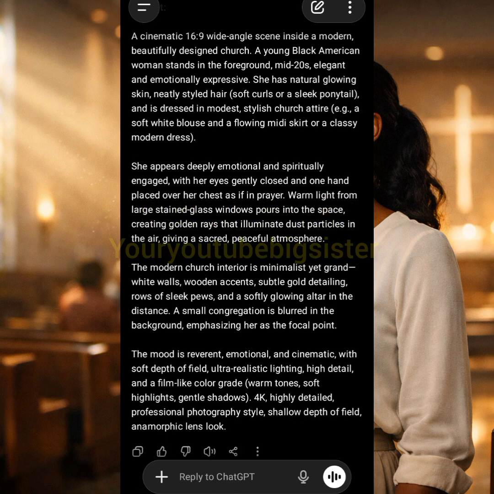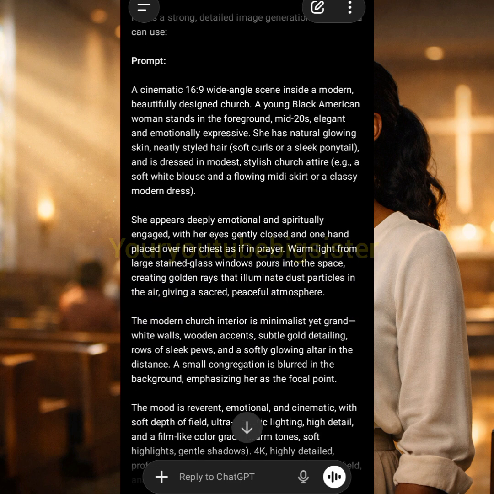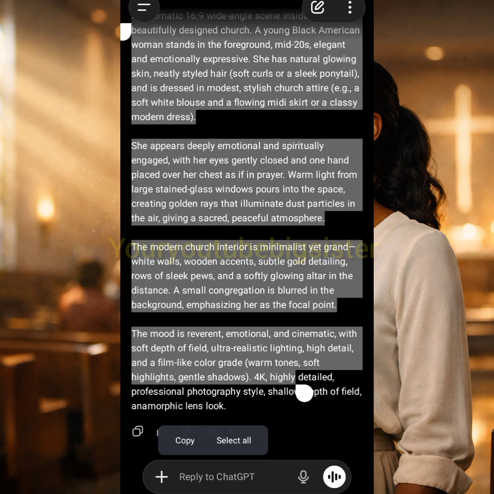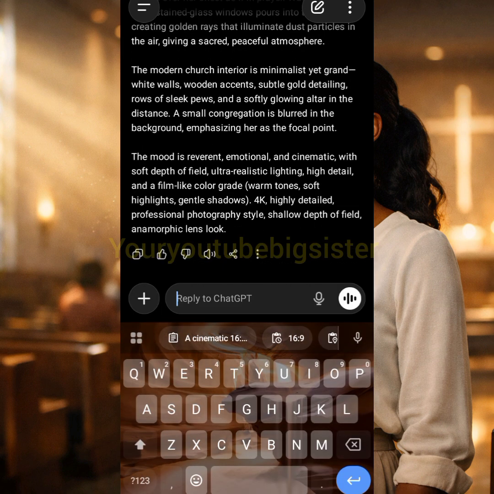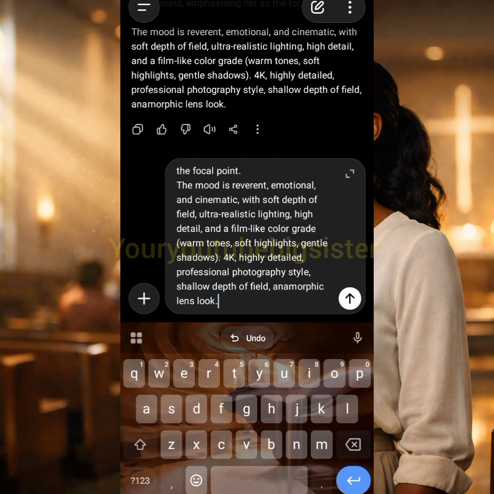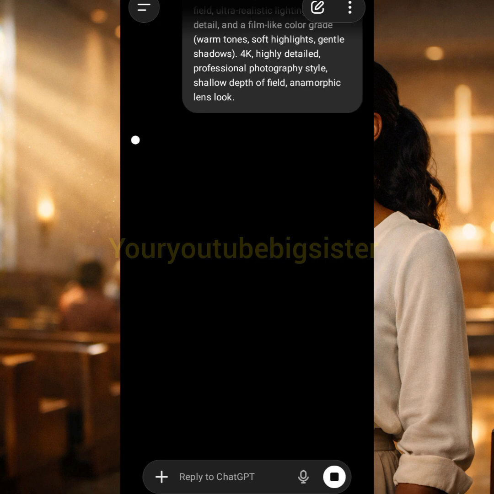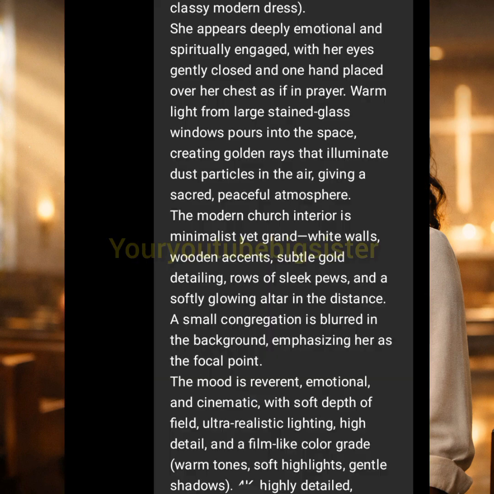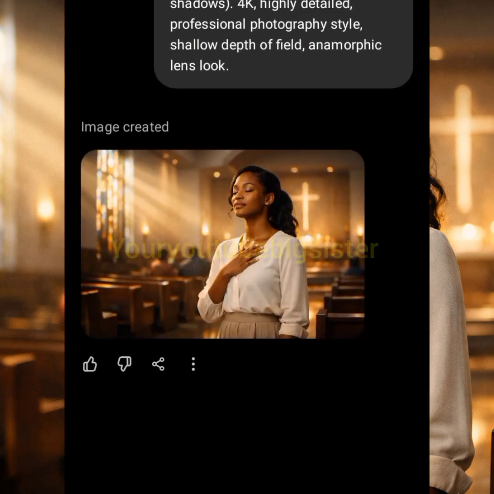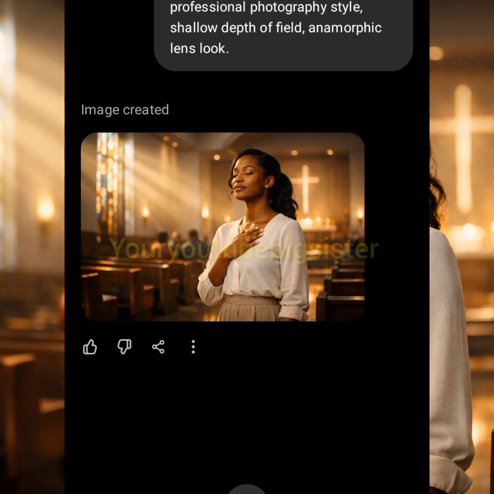So as you can see, it has generated it for us. We can use any image generator of our choice to generate it, but I want to use ChatGPT. Feel free to use Whisk AI, Google Gemini, or Flow AI, any image generator of your choice. Then I'll click on this arrow and allow ChatGPT to generate my image for me. So guys, our image is ready, and can you see that this woman is so beautiful?